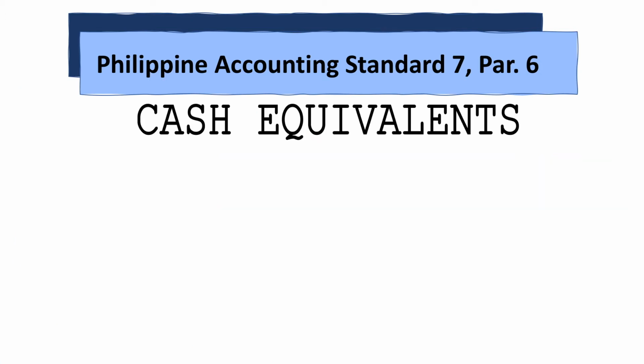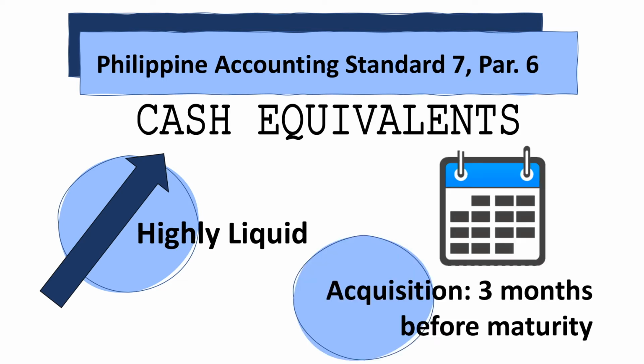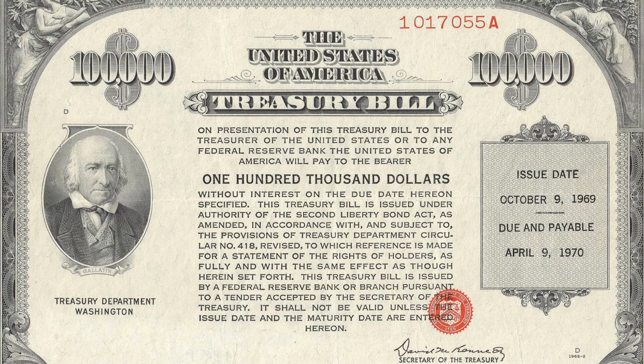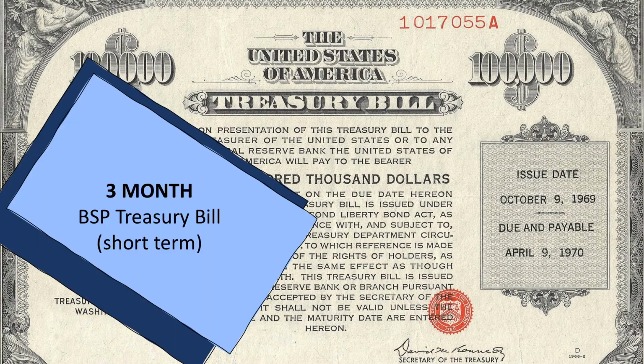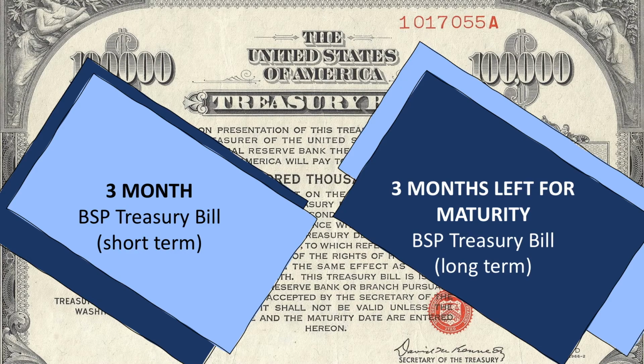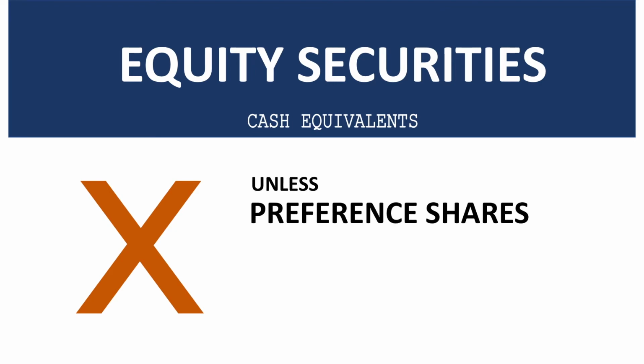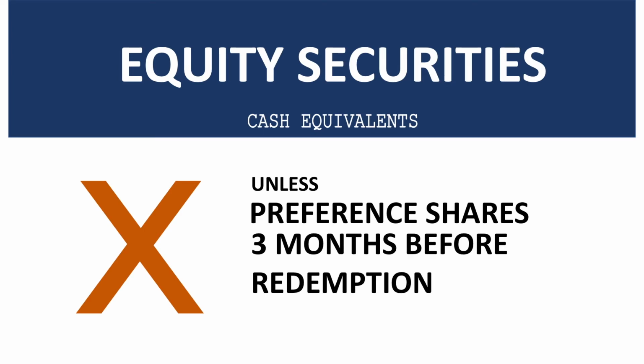The standard further states that only highly liquid investments that are acquired 3 months before maturity can qualify as cash equivalents. Examples of cash equivalents are treasury bills, specifically 3-month BSP treasury bills or long-term BSP treasury bills acquired 3 months before maturity. Equity securities are not considered cash equivalents unless these are preference shares with a specified redemption date and acquired 3 months before the date of redemption.